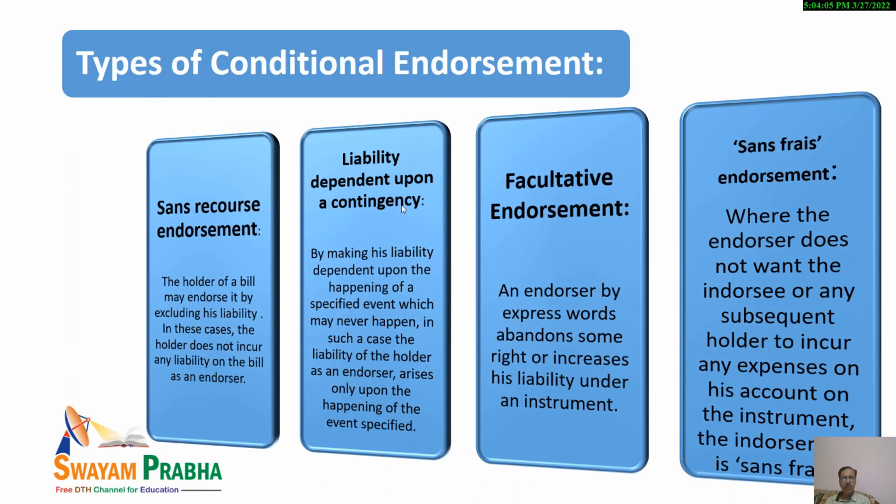Now, what are the types of conditional endorsements? My dear students, kindly keep in mind that even conditional endorsement is of various types. The main categories are sans recourse endorsement, liability dependent upon a contingency, facultative endorsement, and sans phrase endorsement. So these categories are there, and we will be discussing these one by one.